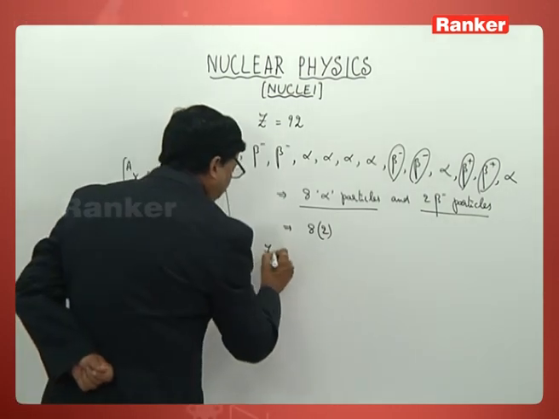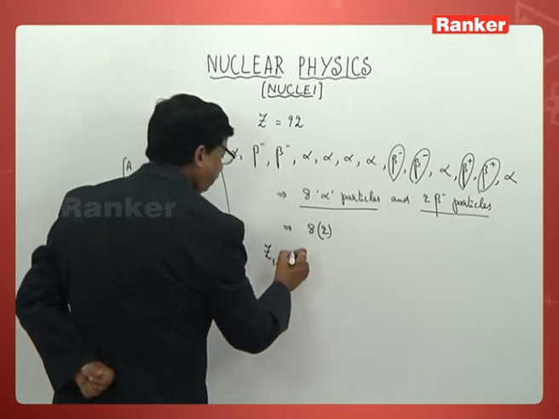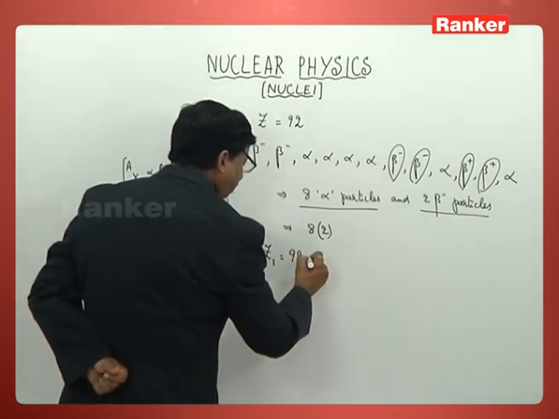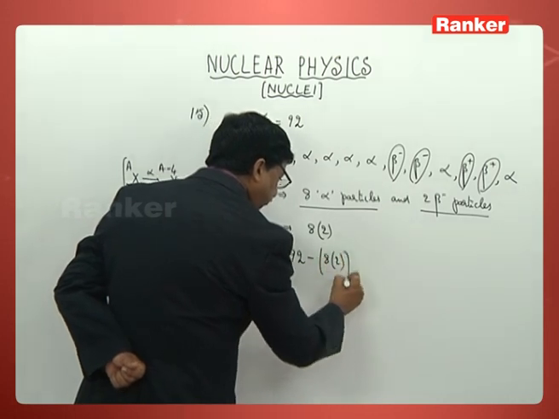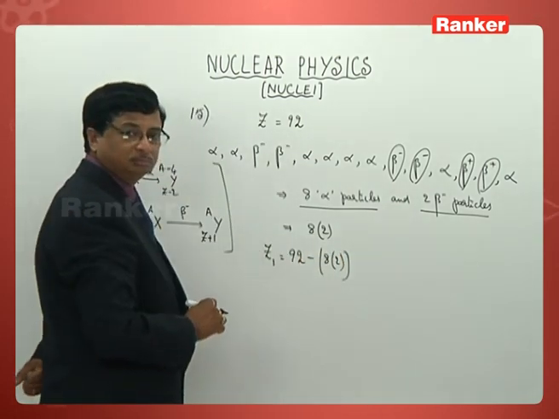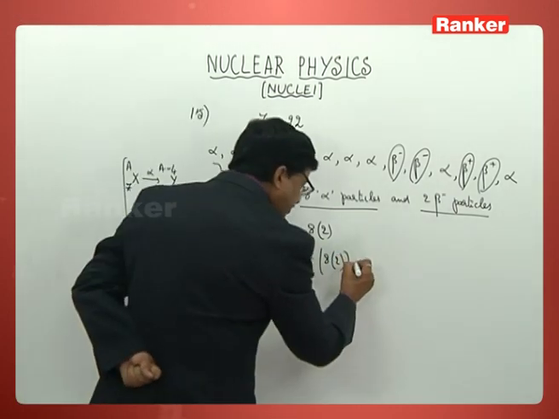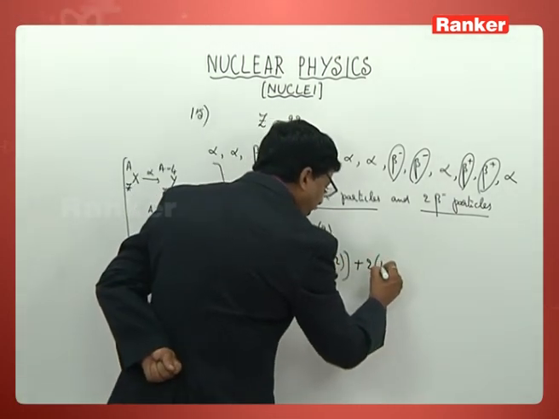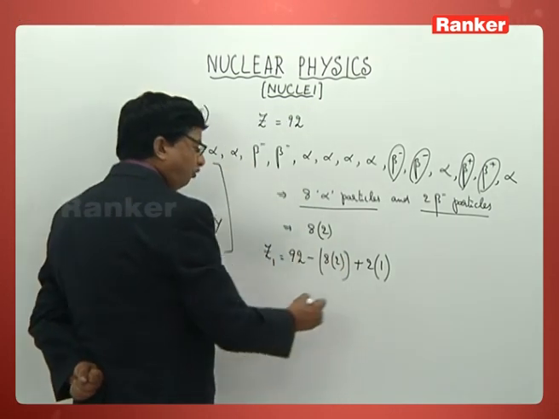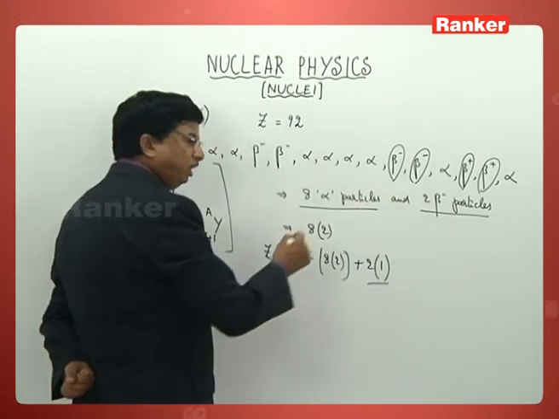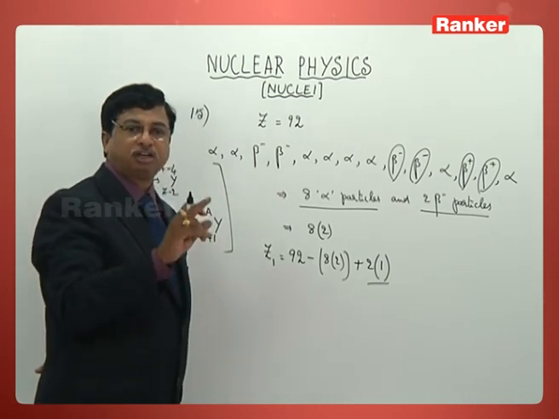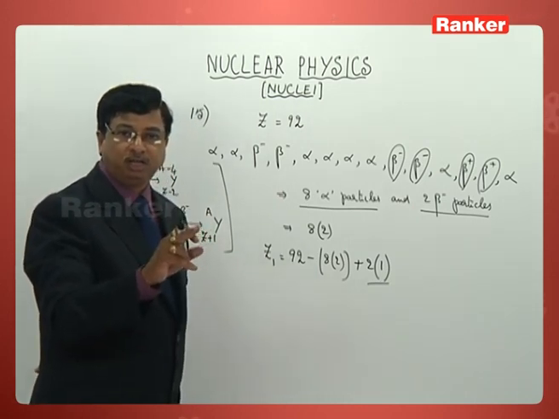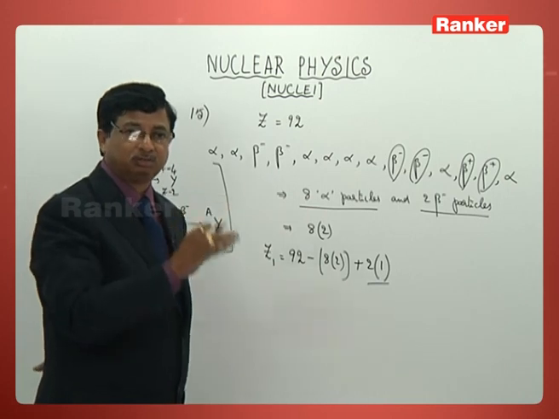Present value of Z is equal to 92 minus 8 into 2 plus 2 into 1. Why this 2 into 1? 2 beta particles released from that nucleus increase its atomic number by 1 plus 1, 2 units total.